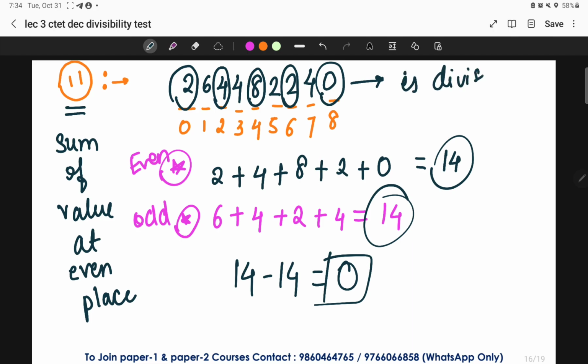This is the rule. I hope you have got it. We'll take one more example, but try to understand what we have to do over here. We have to take the summation of the values at even places and the summation of the values at the odd places, and we have to take the difference of both of them. Right? So one more example we will take here for the divisibility rule of 11 again.